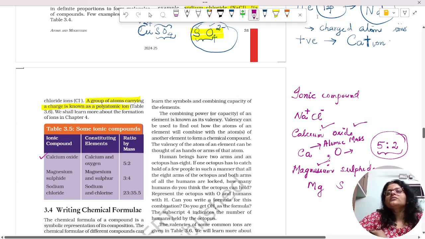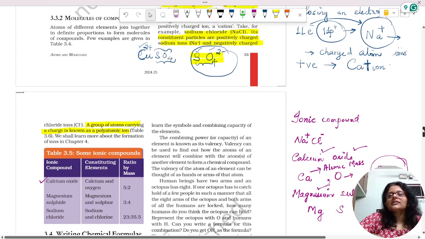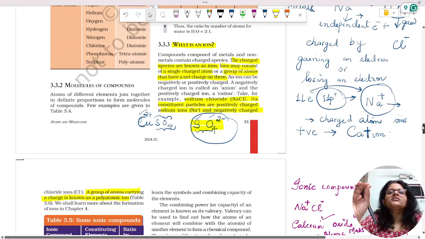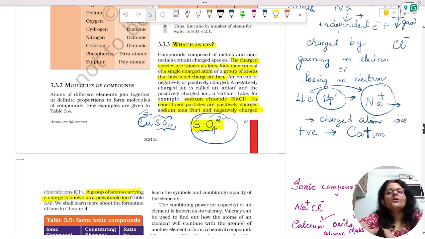So these are about ions. What are ions? Ions are charged atoms, charged species. They contain a single charged atom or a group of atoms which has a net charge on it. Mostly in ionic compounds, unlike charges come together to form an ionic compound. In the case of NaCl, the Na positive ion is present and the Cl minus ion is present.